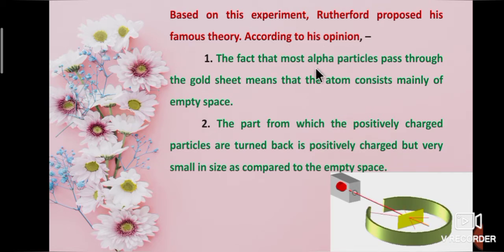According to his opinion, the fact that most alpha particles pass through the gold sheet means that the atom consists mainly of empty space. The part from which the positively charged particles are turned back is positively charged but very small in size as compared to the empty space.